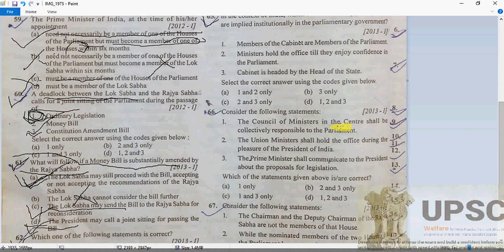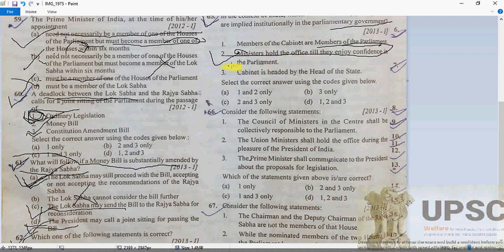See, the members of the cabinet are members of Parliament. So A is correct because the members of the cabinet are members of Parliament, and here we only have to talk about the parliamentary government. Second, the ministers hold office till they enjoy confidence, because unless a no-confidence motion is passed, they continue to enjoy it. Ministers hold office as long as they enjoy the confidence of the parliament.